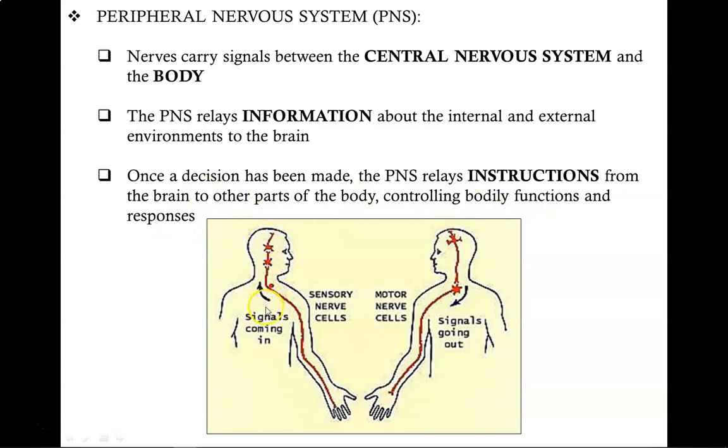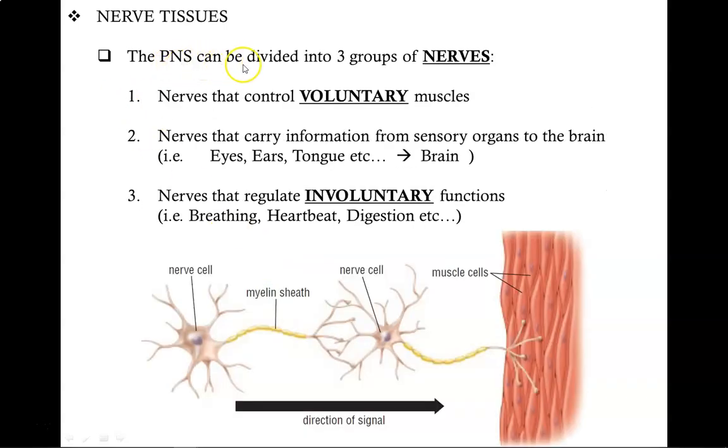So the central nervous system is responsible for all the decision making, while the job of the peripheral nervous system is to receive information and transmit information, thereby allowing the central nervous system to control the rest of the body. The peripheral nervous system can be further divided into three groups of nerves: those that control voluntary muscles, those that carry information from sensory organs to the brain, so for instance from the eyes, ears, and tongue over to the brain, and finally those that regulate involuntary functions such as breathing, heartbeats, and digestion.